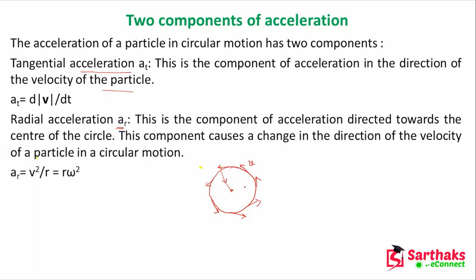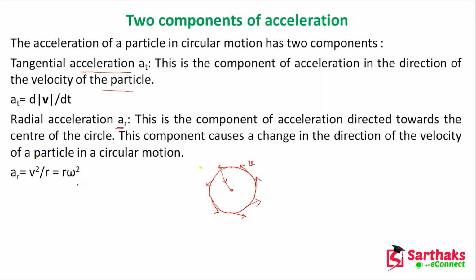So radial acceleration is the component of acceleration directed towards the center of the circle. And this component causes a change in the direction of the velocity of a particle in a circular motion. So the radial acceleration is V square by R or R omega square. So two components of acceleration we have seen.